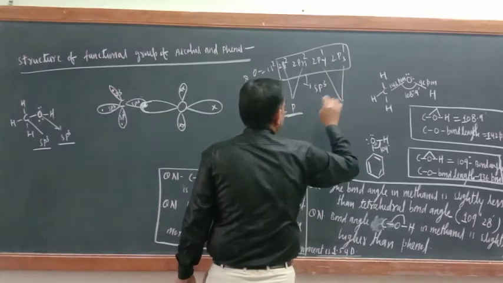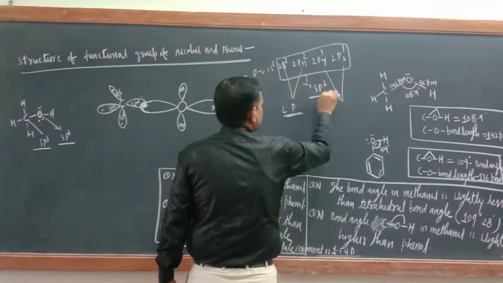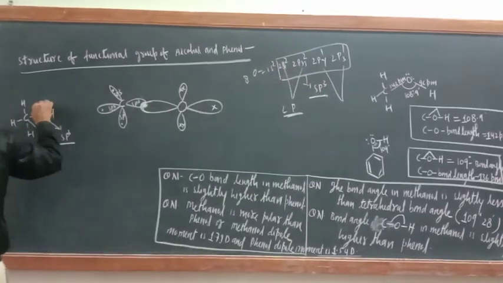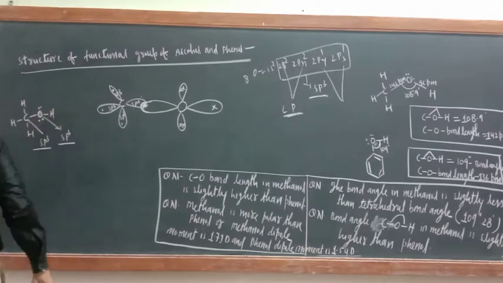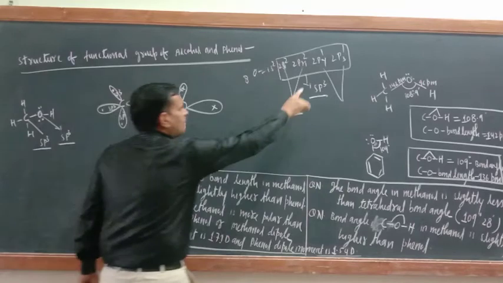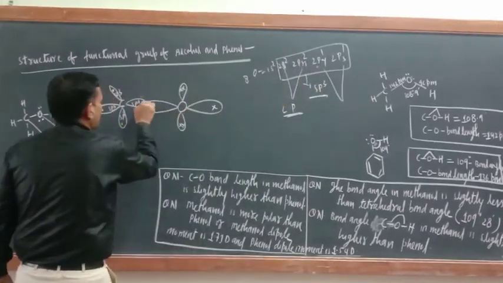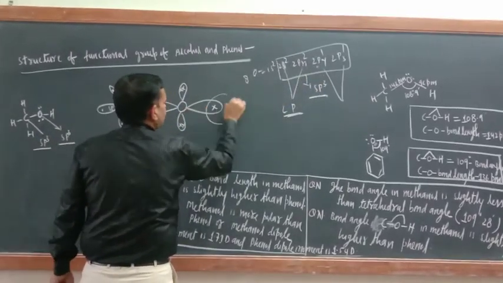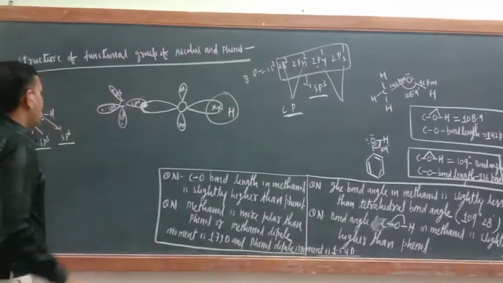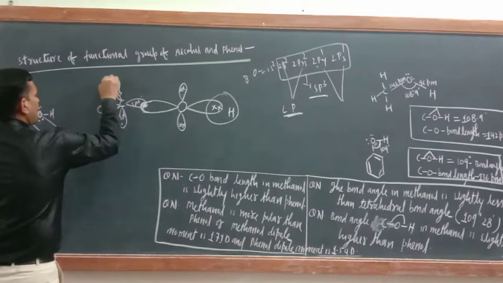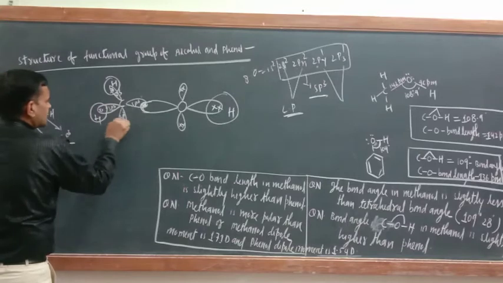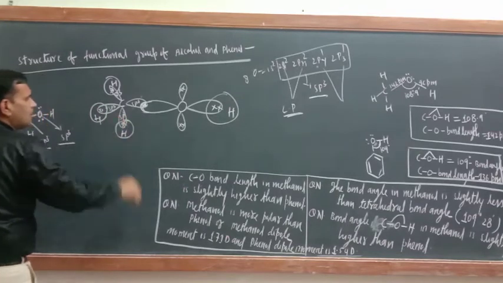The hybridization name is sp3 only, but this is the 2s2 electron and this is the 2px2 electron, so these are the lone pair. Now the py electron is making a bond this side and the pz of this one will make a bond with hydrogen. This side also will overlap with hydrogen, this will also overlap with hydrogen, and will make a bond.